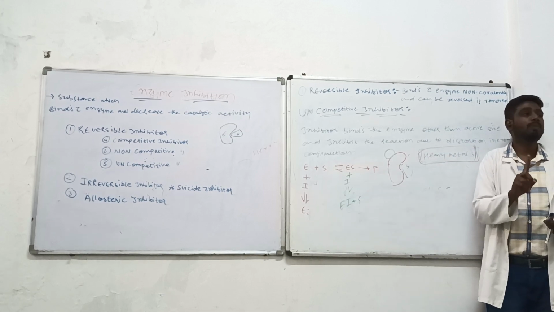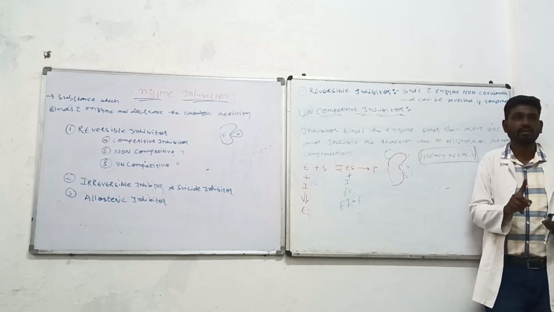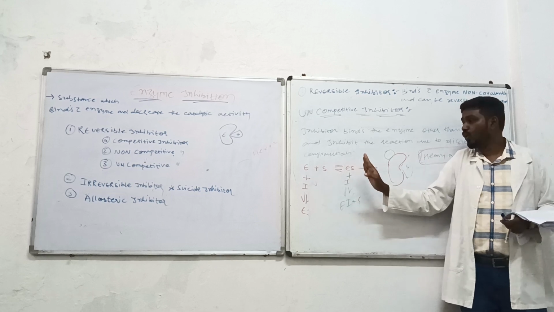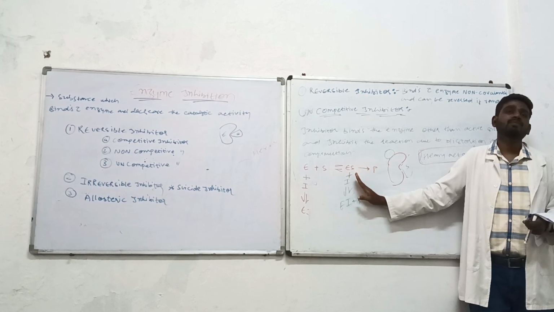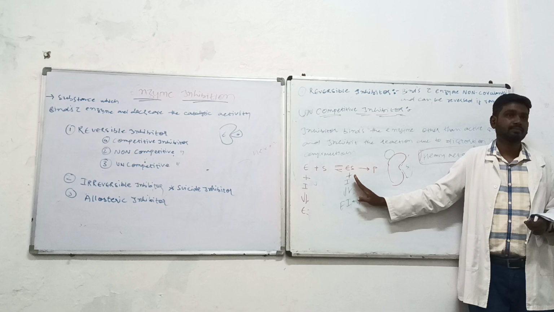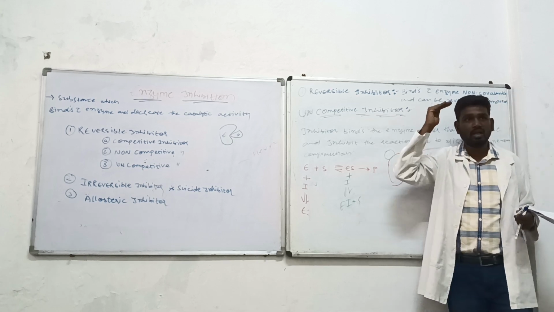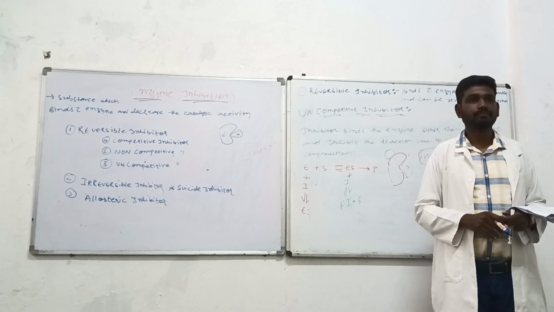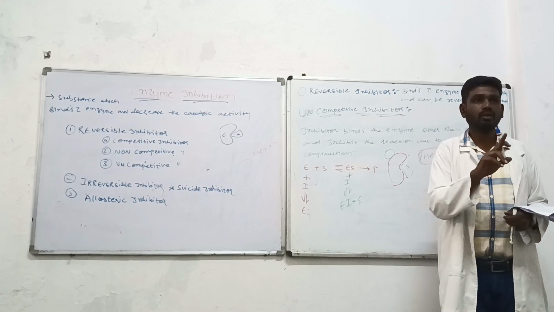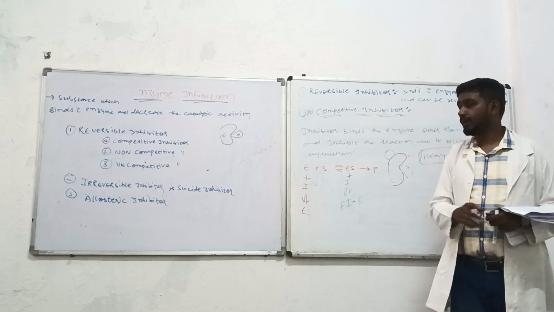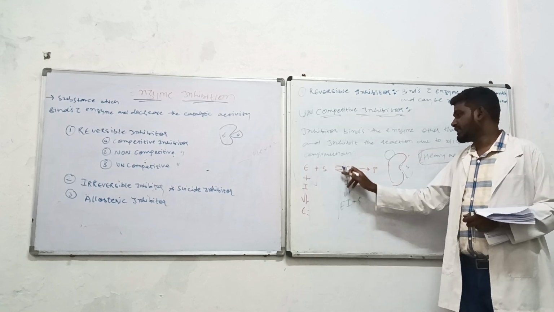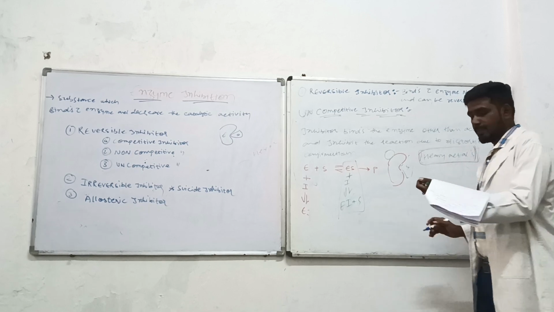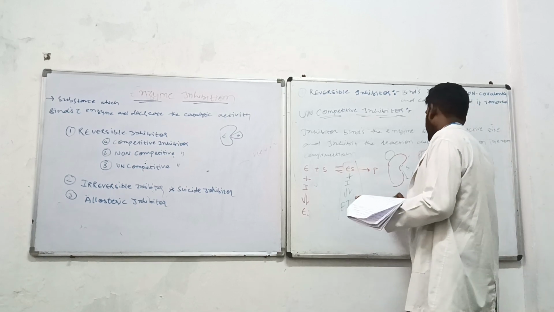But the uncompetitive inhibitor will not bind to the free enzyme. It will bind only to the enzyme substrate complex. That's the difference between the non-competitive and uncompetitive inhibitor. The example for that is the placental ALP.